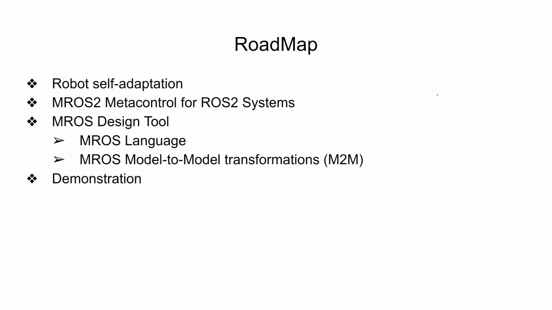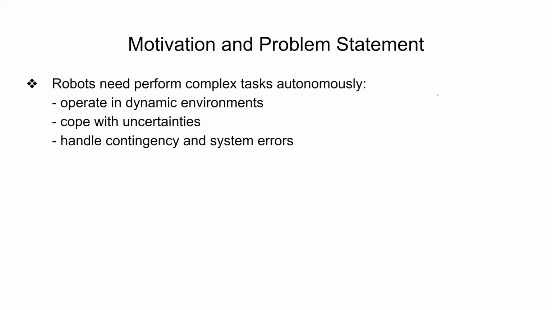Today's talk will include details about the scope of our research, which is conducted in a collaboration between software engineers and roboticists and is focused on adapting robot control architecture. I will discuss the Metacontrol for ROS2 systems, that is a framework that captures the design and runtime elements to specify and realize adaptable robot control architecture. Finally, I will place my attention to the main contribution of the paper, that is the ROS design tooling, that allows system architects to specify the robot architecture through a set of skills. I will conclude with a demonstration of the approach in a patrolling mission.